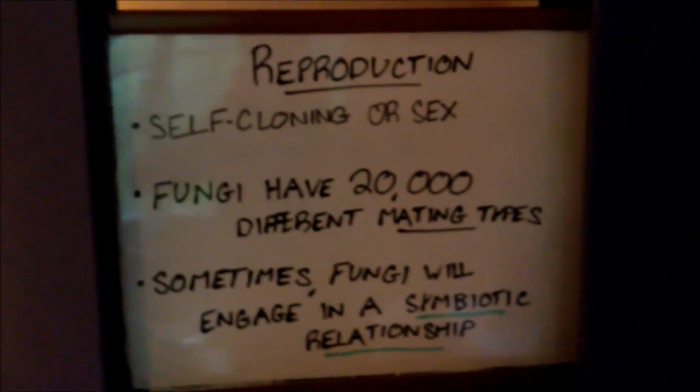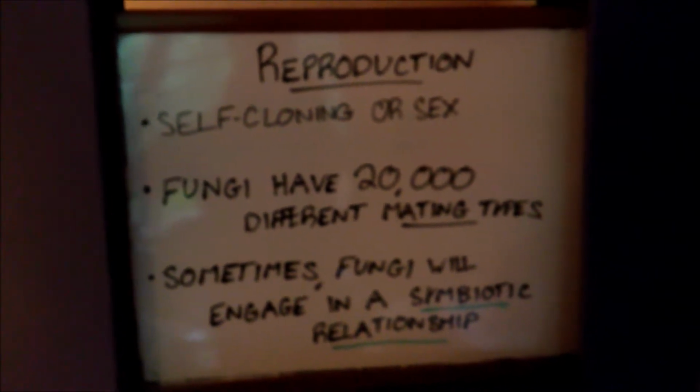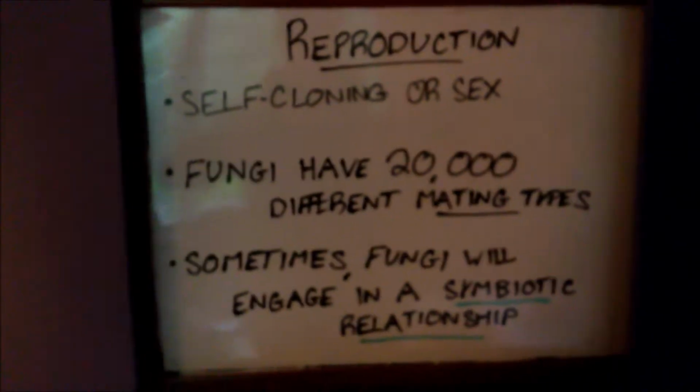Fungi typically reproduce by self-cloning or through sex with compatible partners. But fungi don't just have 2 sexes, like male or female, but rather have mating types. And there can be as many as 20,000 different mating types. Sometimes the filaments which make up the fungal bodies will fuse and merge their DNA, which is called a symbiotic